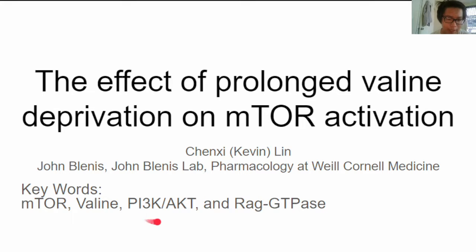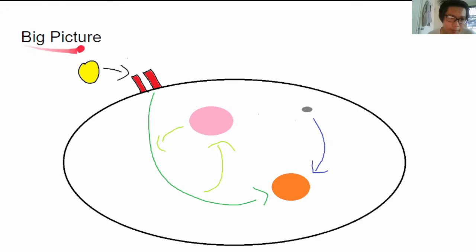Then there's PI3K/AKT, which is a pathway involved in cell growth and proliferation and is activated by growth factors like insulin. And finally, there's RAG-GTPase, which is a regulator on the lysosome involved in cell growth and is activated by amino acids. Alright, so now let's look at the big picture.